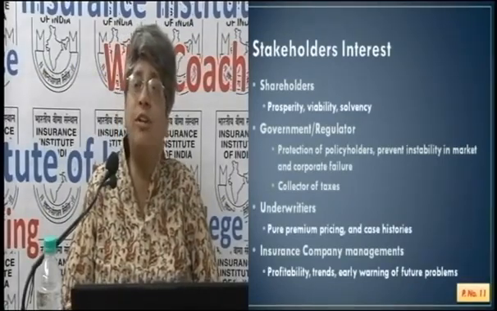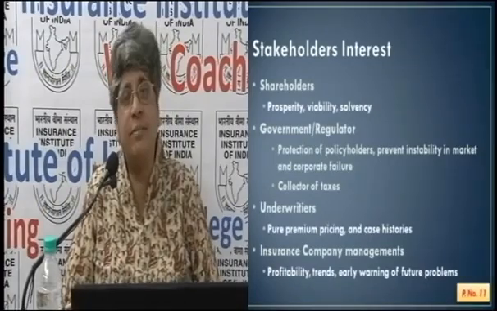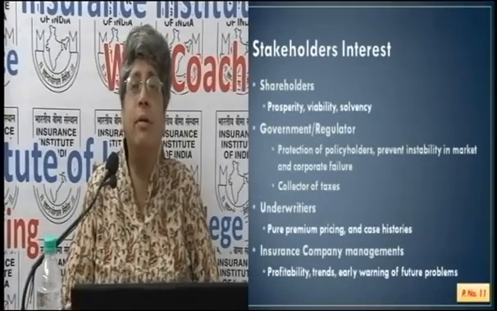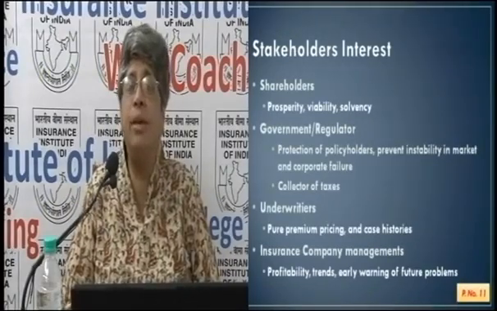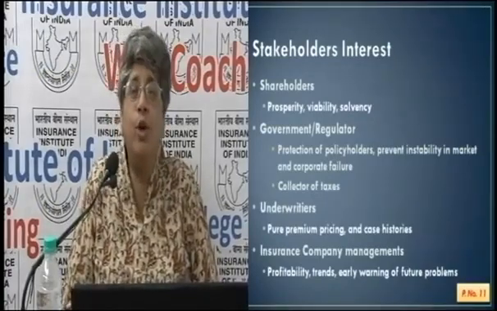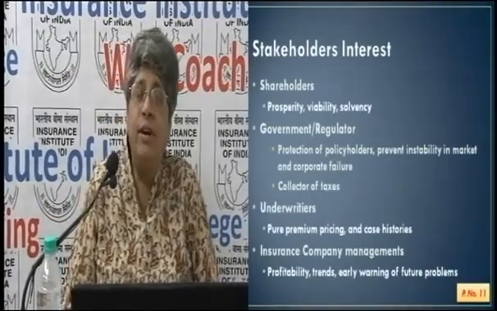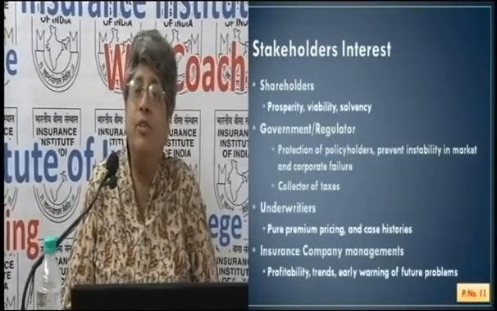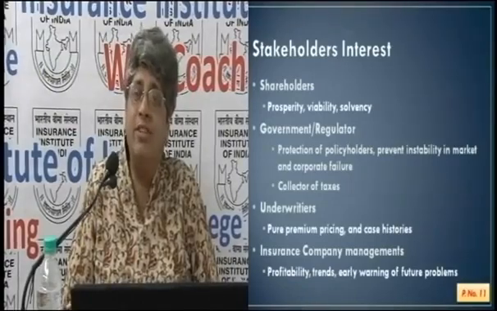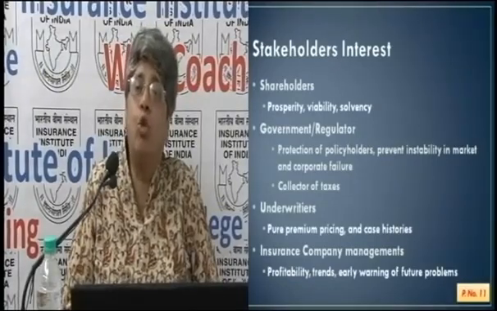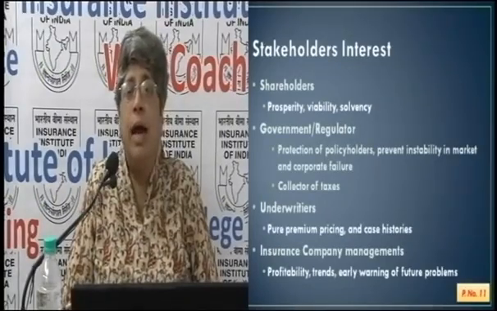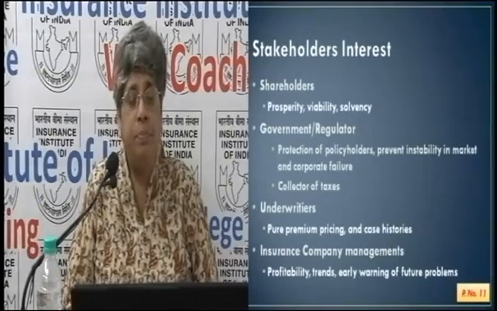The government is also interested in something else, and that is taxes. Our government earns revenue to run and to administer the nation and the society through taxes. So government also does not want too much reserving, over-reserving, so that insurance companies will pay lesser taxes. So there should be a balance of reasonable taxation, and also growth of the sectors. So jobs grow, economy grows, and opportunities grow for everybody.